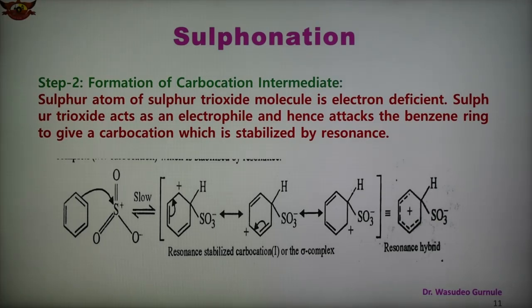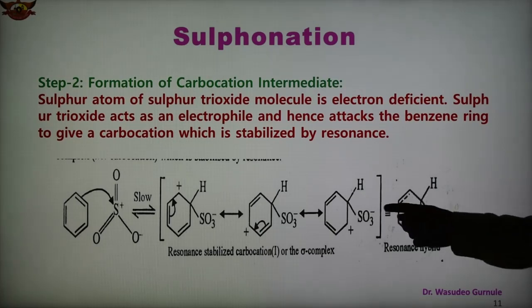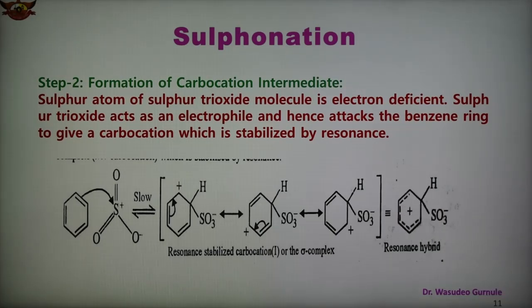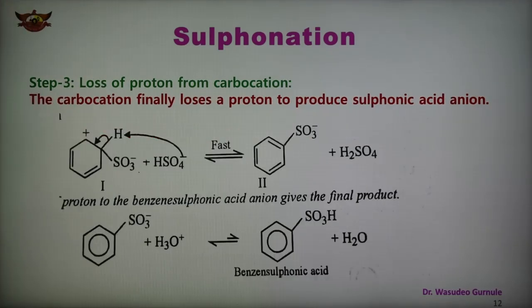In the second step, this step is a slow step and it is the rate determining step. So the electrophile attacks the benzene ring and the resonance stabilized carbocation is formed, and this is the combination of all the 3, the resonance hybrid structure of the second step. And now in the third step there is a loss of proton from the